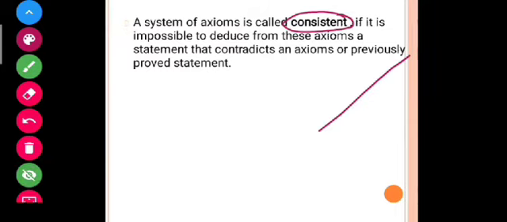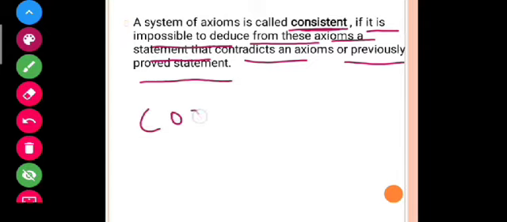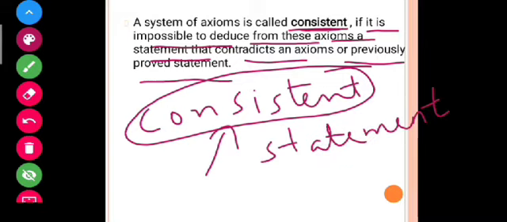I can say that a system of axioms is called consistent if it is impossible to deduce from these axioms a statement that contradicts an axiom or previously proved statements. Don't get confused, it is very simple. When I'm talking about consistent, it means that there must not be any statement so that the previous axioms will be proven wrong. It means that the axioms that have been assumed by Euclid can't be proved wrong.